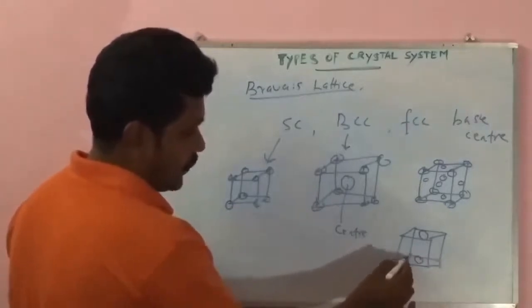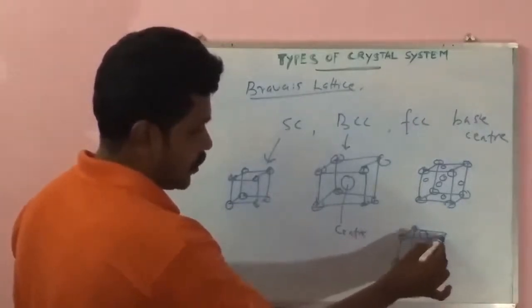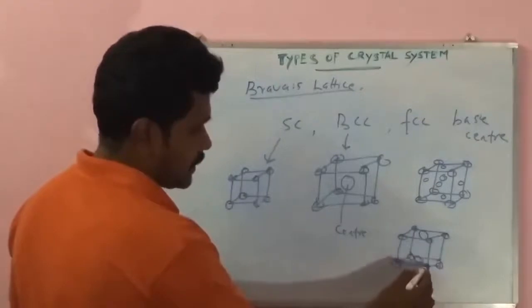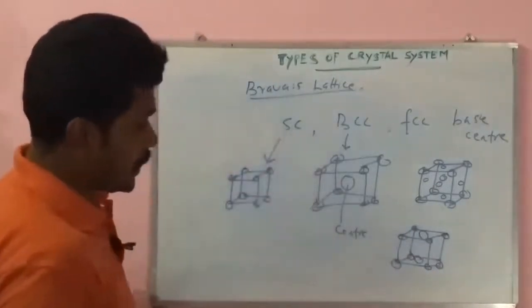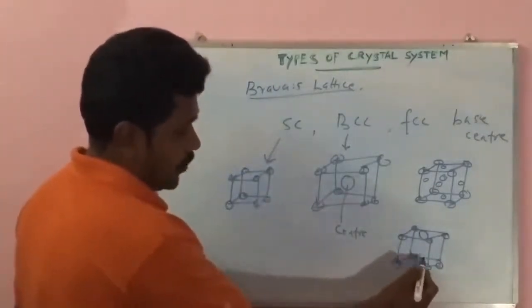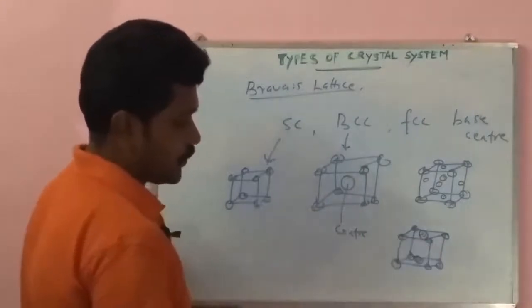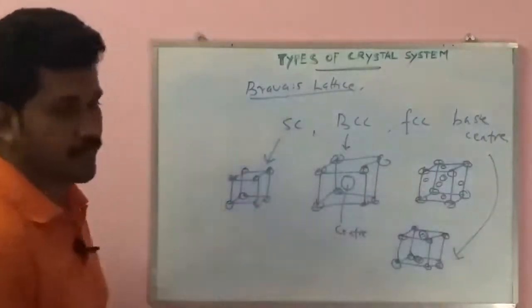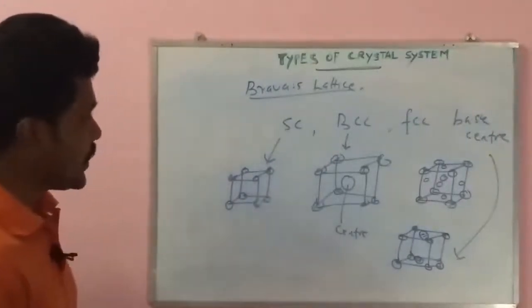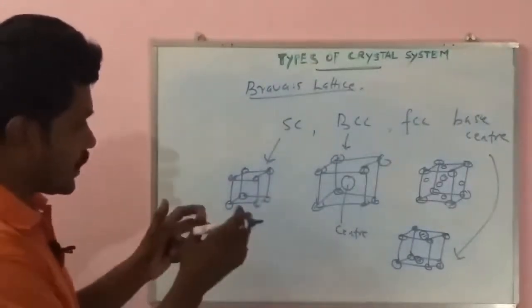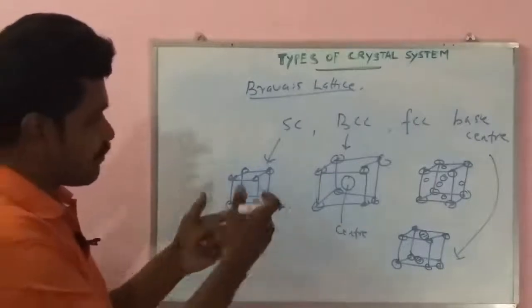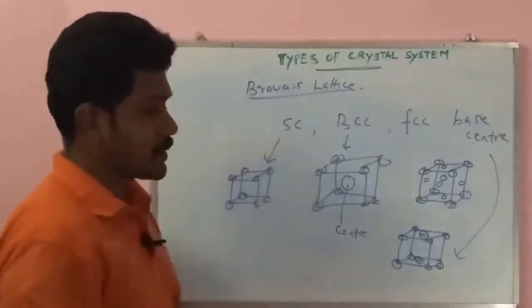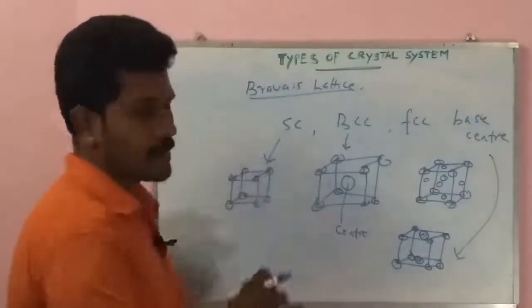The 8 corner atoms are filled, and additionally 2 base centered atoms are occupied. This structure is known as the base center cubic structure. So the Bravais lattice is differentiated into 14 types of lattices across the 7 types of crystals.